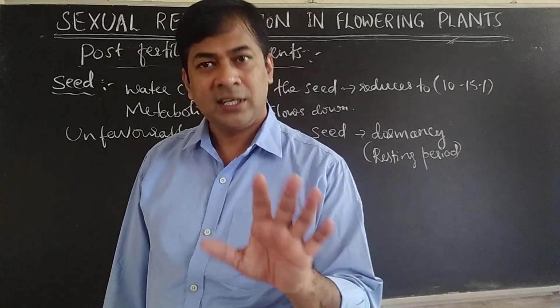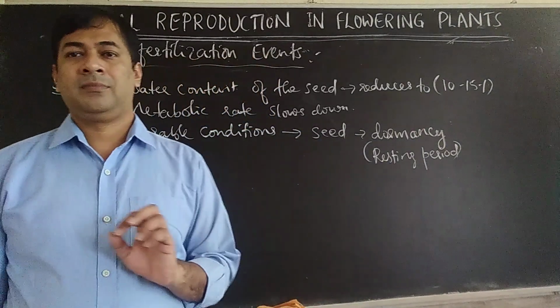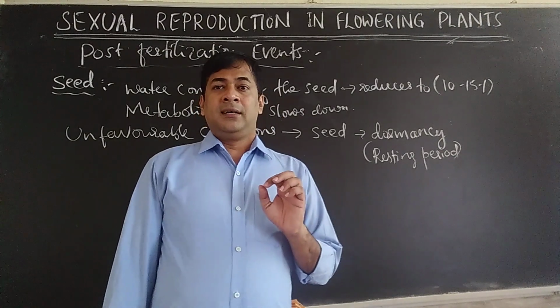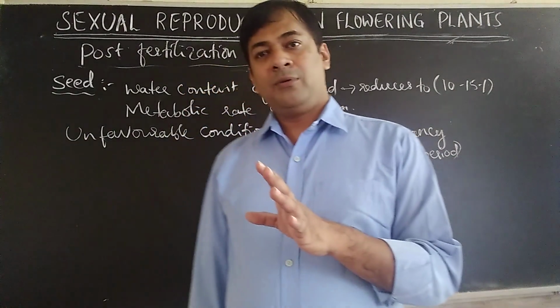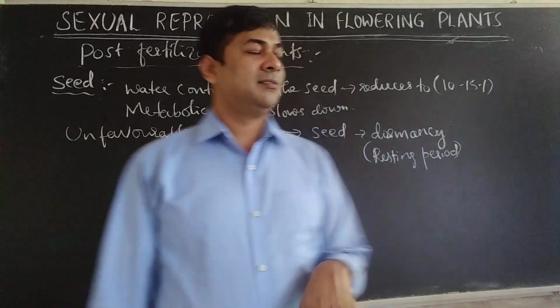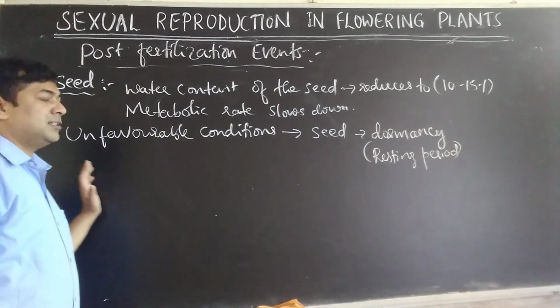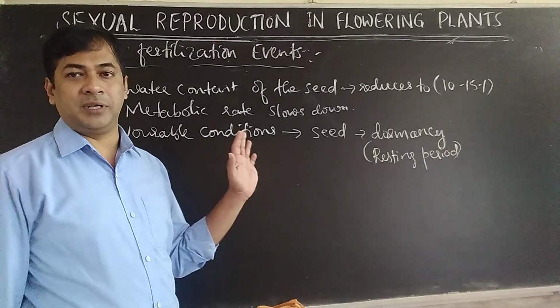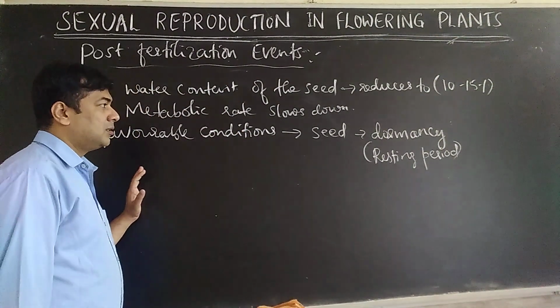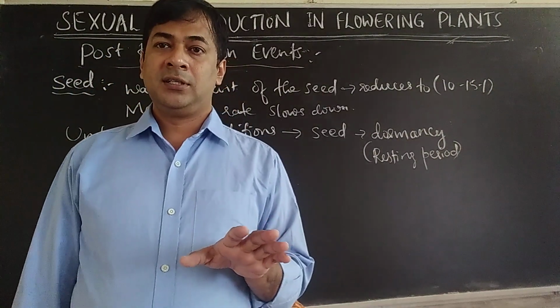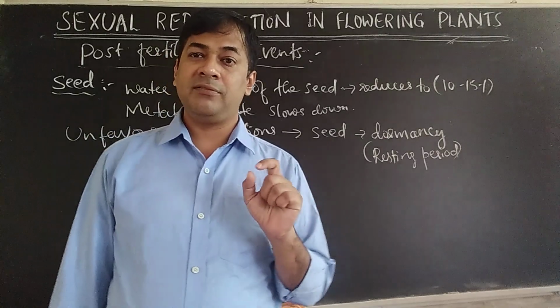If no conditions, it will not germinate. It is like saying, if you have a benefit, you will go; if you don't have benefit, you will not go. So when conditions are unfavorable, seed will undergo dormancy, resting period. Dormancy is one way it is better, because the farmer can store the seed for a longer period.